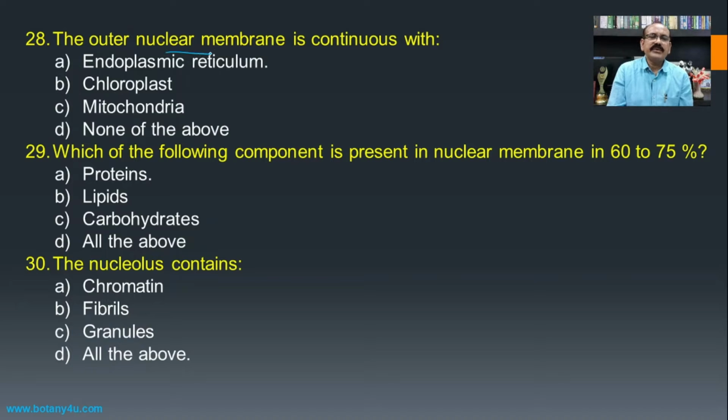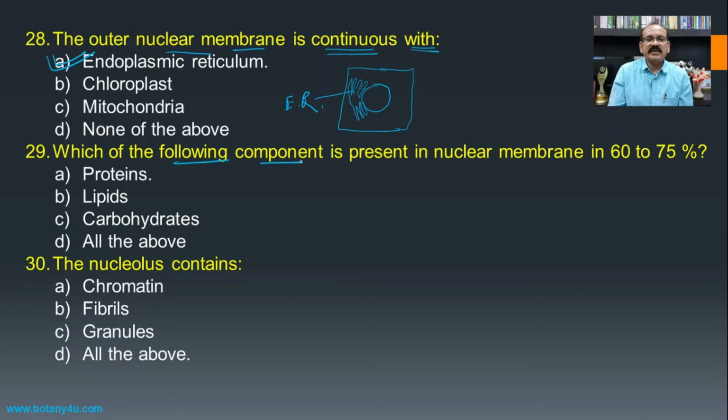The outer nuclear membrane is continuous with, if we see any cell in which there is a presence of the nuclear membrane, and usually this nuclear membrane is in association with other cell organelles, and the cell organelle which is present in association with the nuclear membrane is nothing but the endoplasmic reticulum, and hence the endoplasmic reticulum will be the answer for this question.